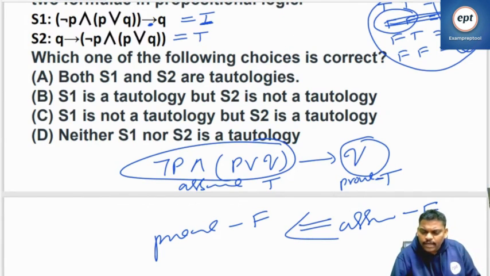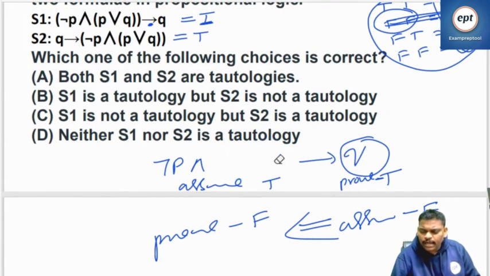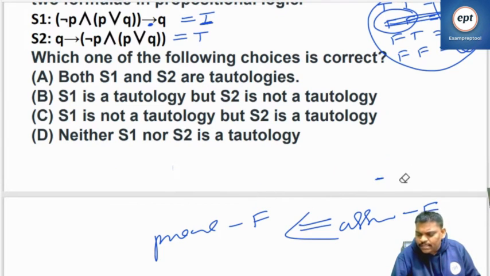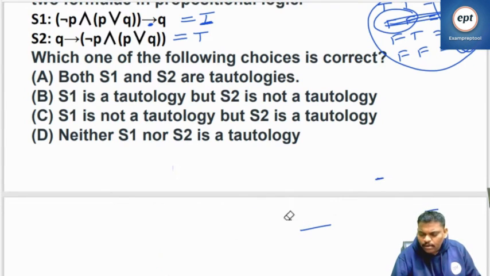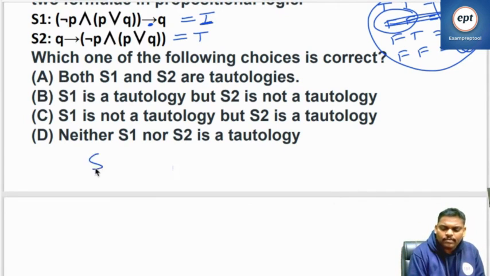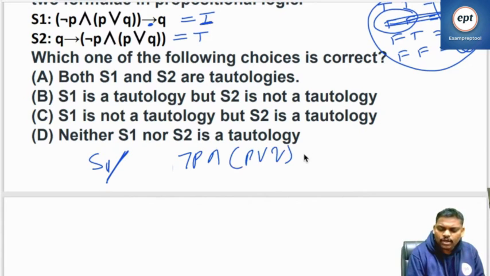Everyone knows, I will try whichever model you like. I am trying the first model. If you want to prove an implication is a tautology, assume left as true and prove right as true, or assume right as false and prove left as false. So I am going to do it now. S1, I am trying: negation P and P or Q. See how I am proving.